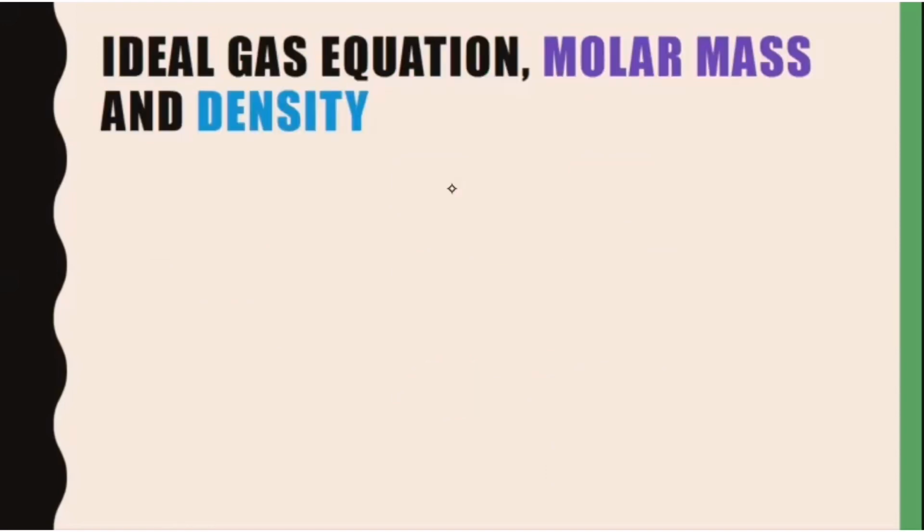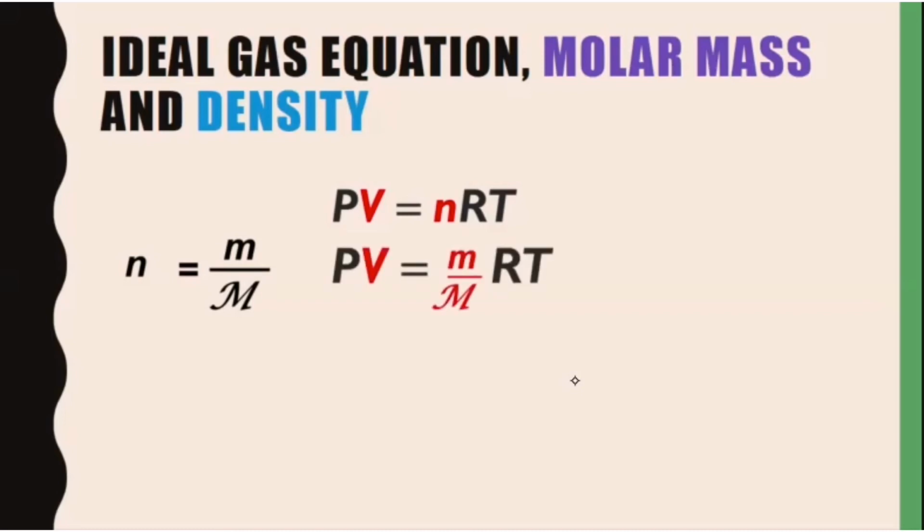Now this is the last part of our session, which is to see how the ideal gas equation, molar mass and density relate to each other. As we know, we have PV equal to nRT as our ideal gas equation. And we have mole equal to mass over molar mass. Then by substituting mole, we have PV equal to m over molar mass RT.